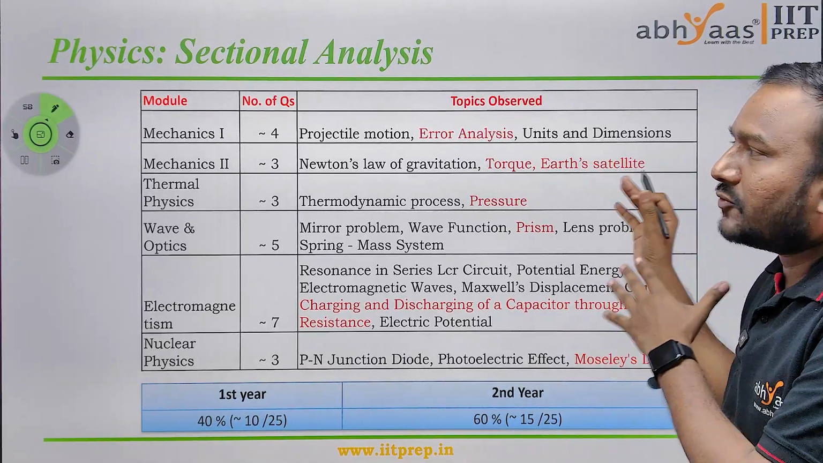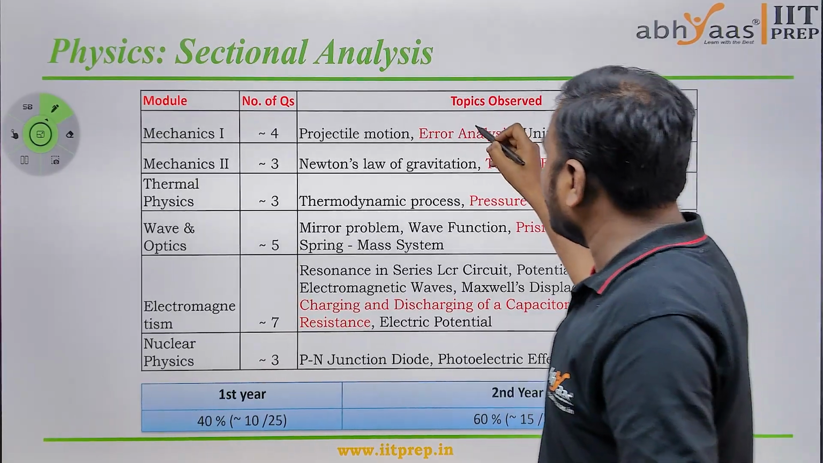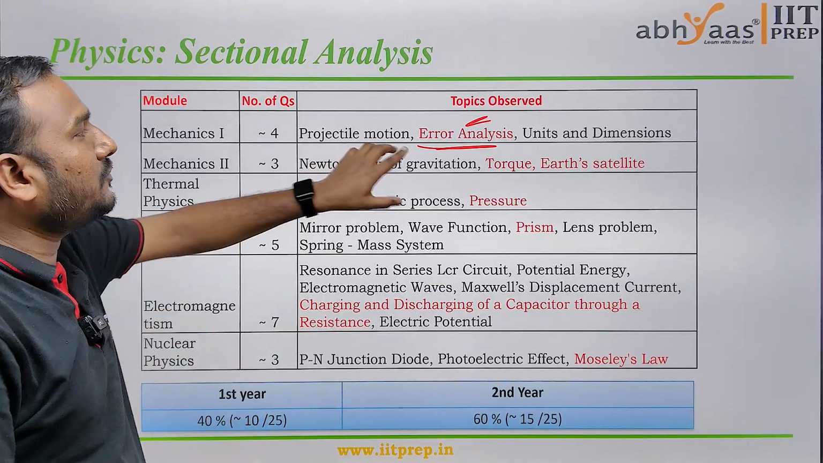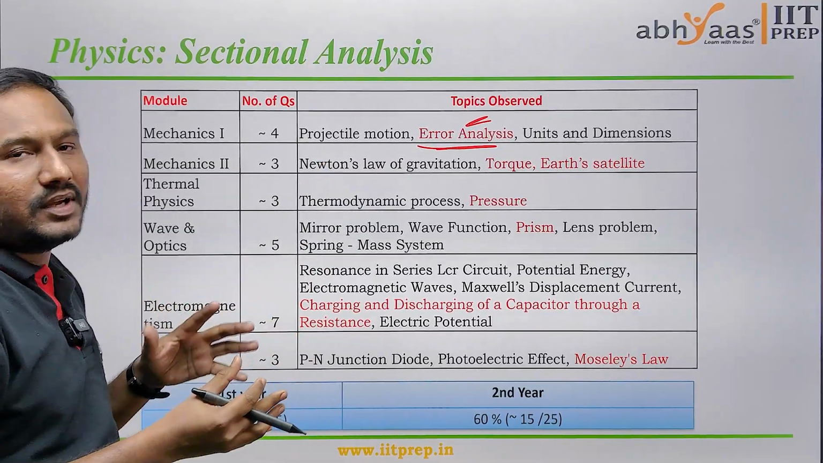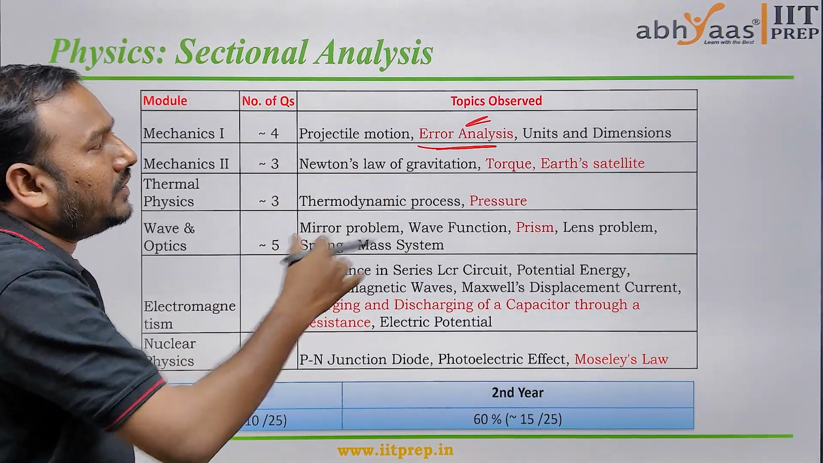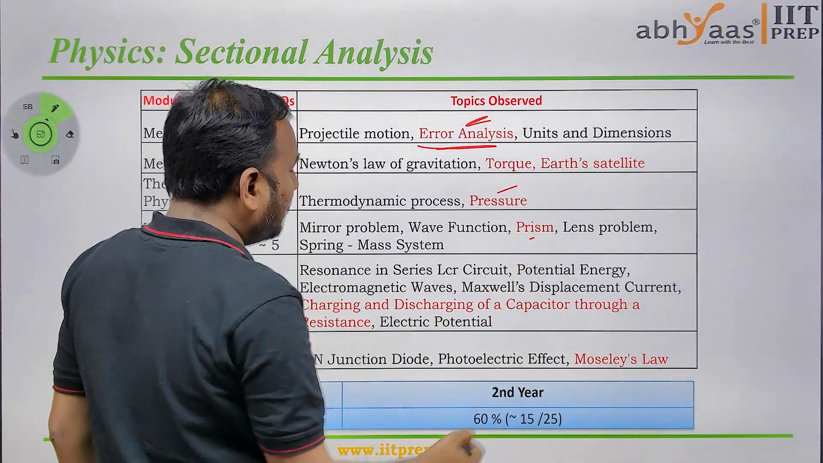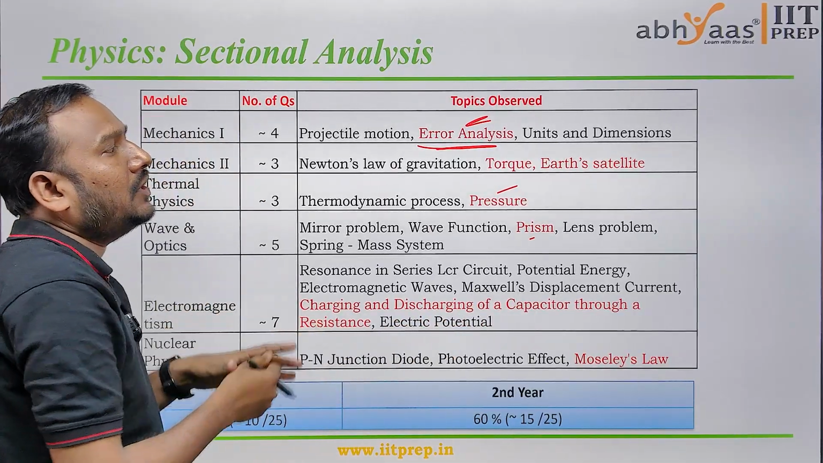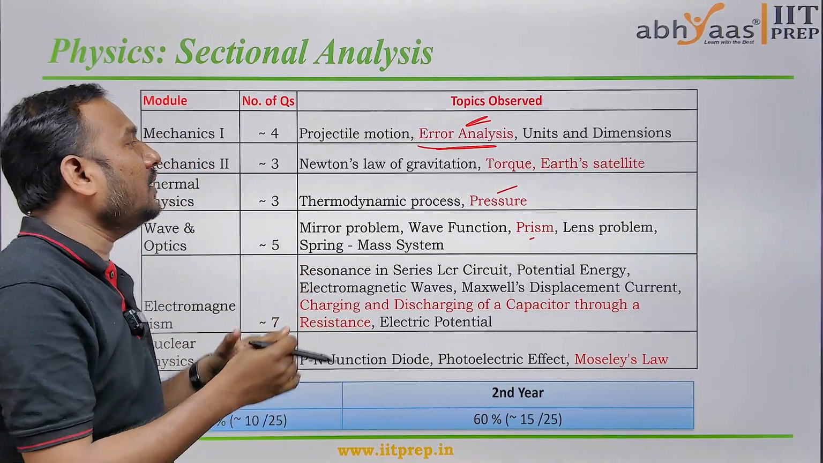The covered topics in this paper are projectile motion, error analysis, and units and dimensions. In error analysis, we have seen questions of different difficulty levels. TARC and Earth satellite also have a little bit of difficulty in this paper. The questions that came from TARC and Earth satellites were difficult. And if you take pressure, prism, and charging and discharging of the capacitor through resistance, and muscles, the questions from these topics were a little bit difficult in this session.